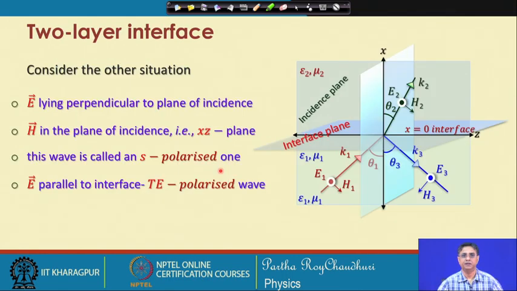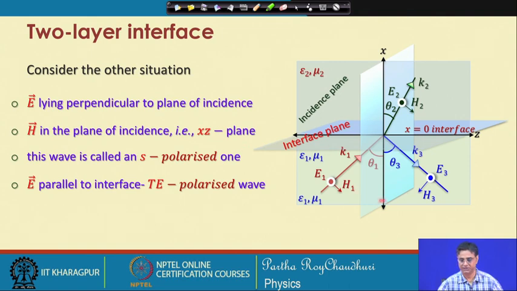There could be another situation, just the complementary situation, that now the electric field is perpendicular to the plane of incidence, that is the vertical plane, out of the paper, and magnetic fields are lying in the xz plane.